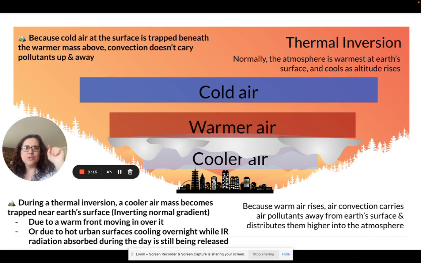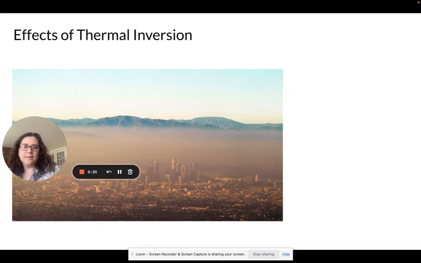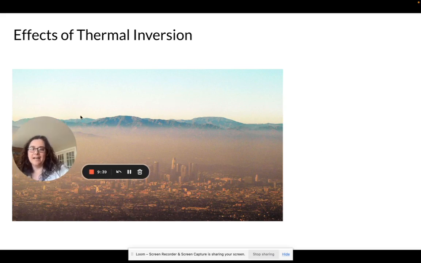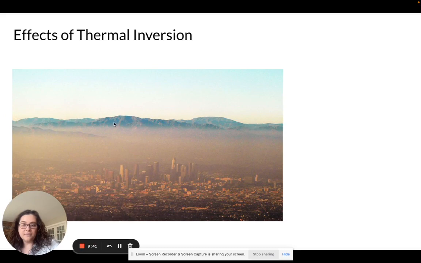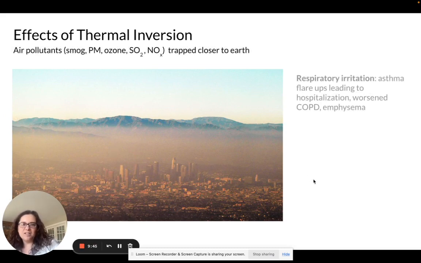If anybody watches The Crown, in some of the early episodes, they talk about when this happened in England, because it was a really big deal. And actually a lot of people got really sick and died. It was early enough that we were burning lots of coal-powered plants and we were trapping all of that ick close to the surface. And you can see this picture. I love this picture because you can clearly see that line where that inversion happens and where we're holding all of that smog down there.